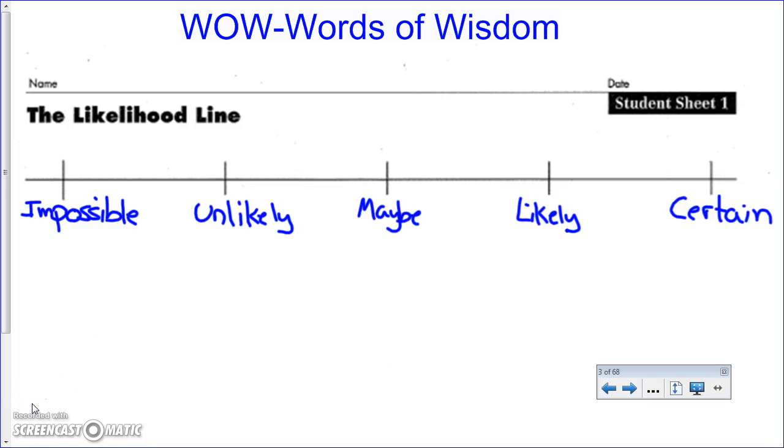The second page in your packet is a likelihood line. This is just a line that helps us decide what is the likelihood, what is the chance that an event will happen. For example, if we take the event, it will snow here on Friday. That's unlikely to happen here because it's May and it's spring, but it could. We have had snow this late, so it's not impossible. So we're going to write it down underneath unlikely.